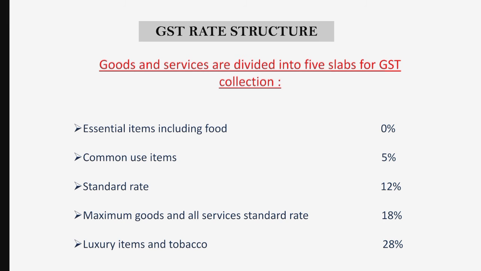So GST is paid on purchase of goods and services, and GST is collected from customers on sale of goods and services. So here in case of purchase, GST is paid, and in case of sale, the GST is collected from the customer. GST paid will be termed as input GST, and GST collected will be termed as output GST. So basically, input GST is set off against the output GST.